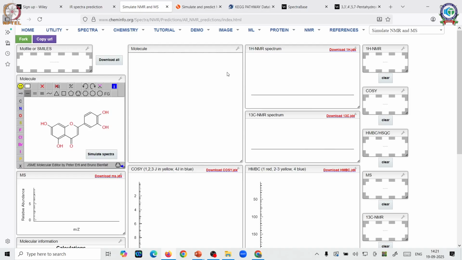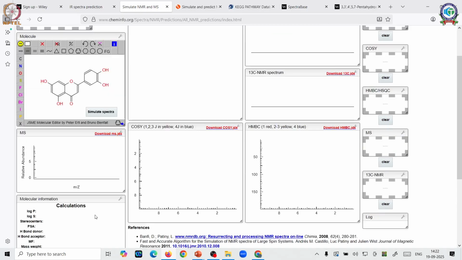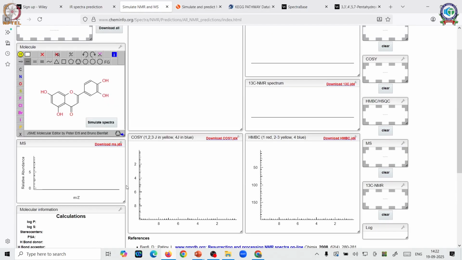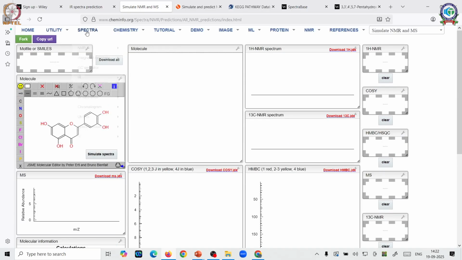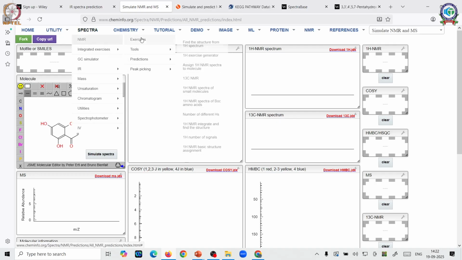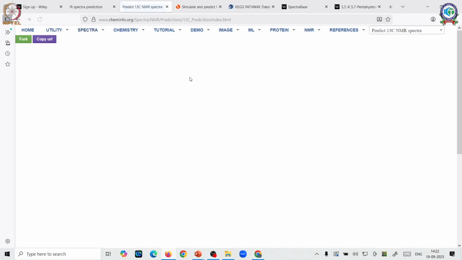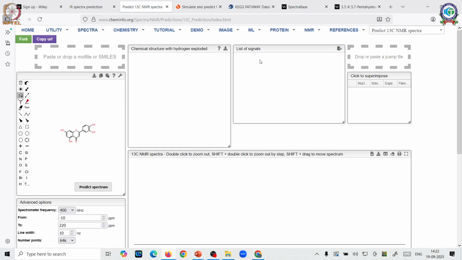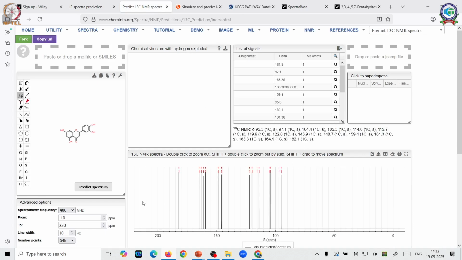So it is going to give you all different NMR predictions. This includes your proton, C13, COSY, even your 2D, that is HSQC, HMBC and so on. It's still calculating. So let's try predicting it one by one. Let's say C13 prediction. That will make it a little faster.